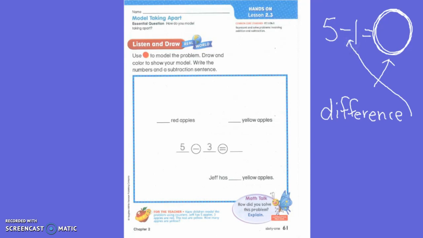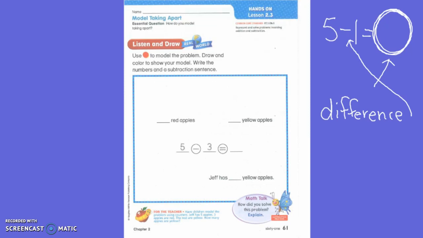subtract. Okay? Please get out of your box, sir. You do not need all of those things. Thank you. So, we're trying to find the difference when we are subtracting.